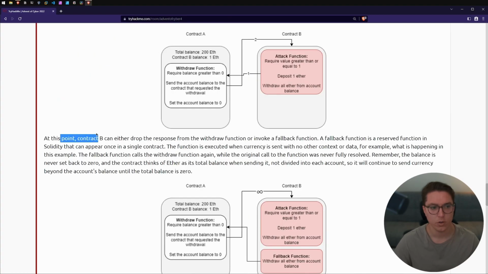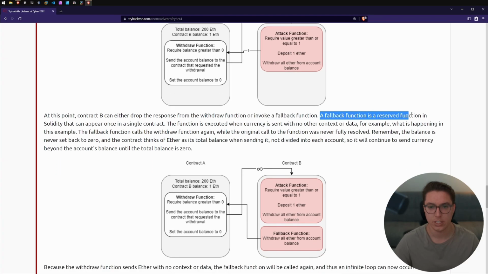So at this point, contract B can either drop the response from the withdrawal function or invoke a fallback function. A fallback function is a reserved function in Solidity that can appear once in a single contract. The function is executed when currency is sent with no other context or data. For example, what is happening in this example? The fallback function calls the withdrawal function again.